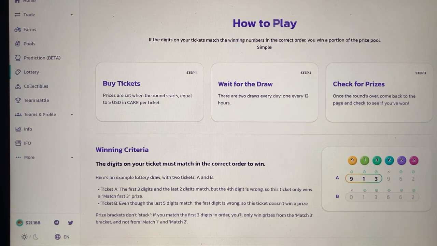Cake can be used to enter a lottery on PancakeSwap. Each lottery session takes 6 hours. A single ticket costs 10 Cake and comes with a random combination of 4 numbers between 1 and 14, for example, 8, 6, 4, 12. To win the jackpot, which equals 50% of the entire lottery pool, the numbers in your ticket need to match all 4 of the numbers in the winning ticket. Users can also win non-fungible tokens that can be traded for Cake or kept in a wallet.